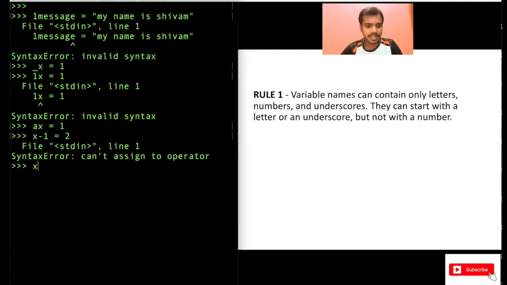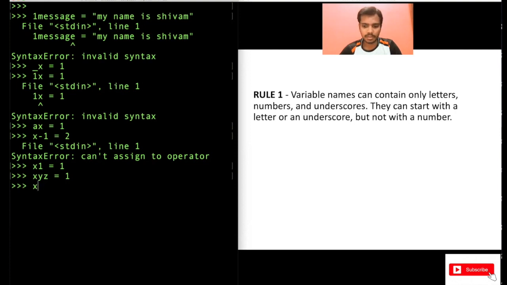So you can do something like x1 equal to 1. This is valid because you are using a digit and you are not starting with a digit. You are using the digit after a letter. No issues with that. You can also write xyz equal to 1. This is valid. You can use letters and combinations of numbers.